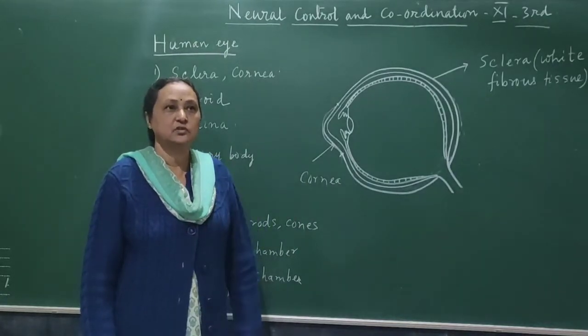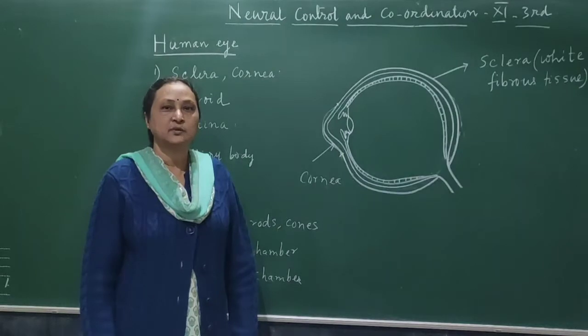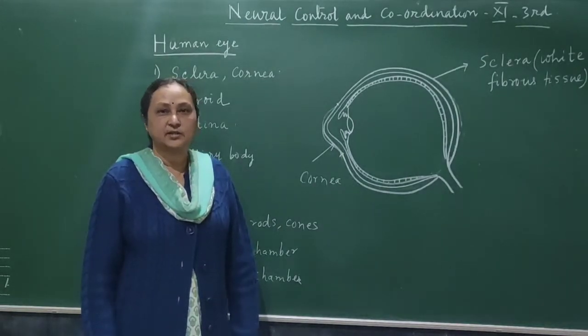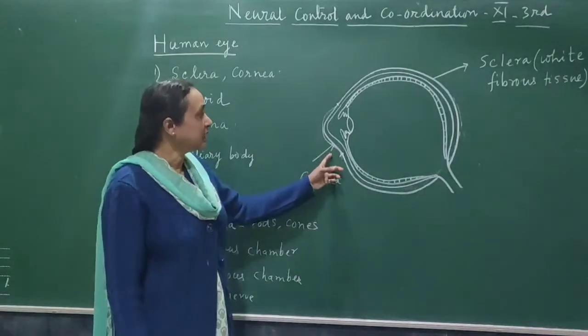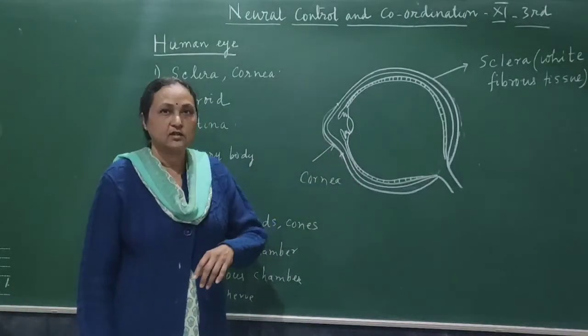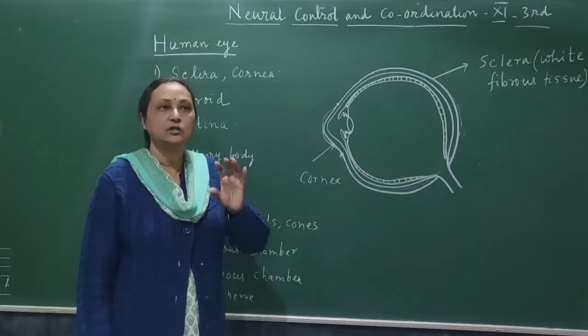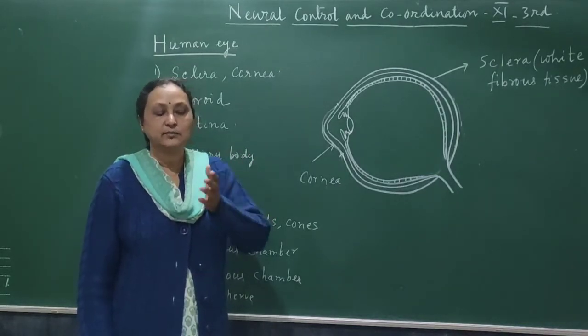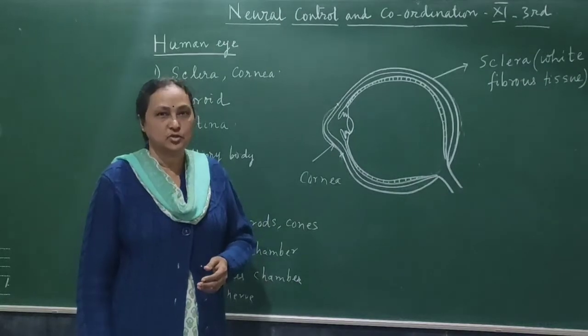For example, suppose there is cornea transplantation. Somebody is blind because the cornea is defective. Then this cornea can be implanted. The whole eye is not implanted, only the cornea, so that is cut and taken out by the doctor, and it is implanted in the eye of the blind person.